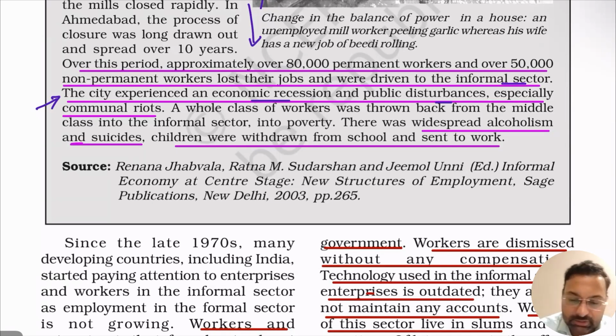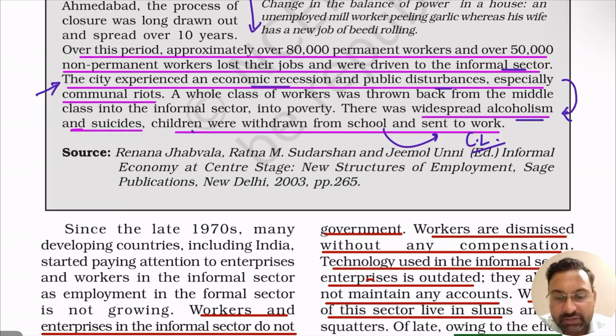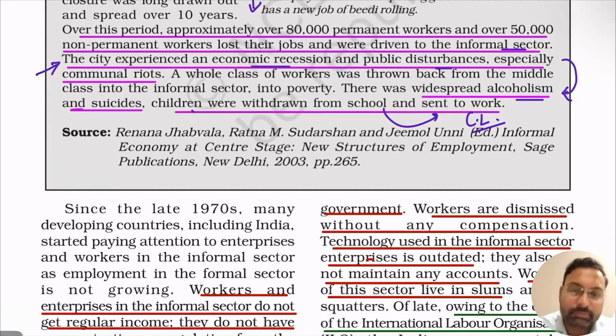In the 1980s. So from the societal angle, we can also see that if people don't have work, then they start to have alcoholism, suicides, children were withdrawn from the schools and sent to work. In that sense, child labor was being promoted after the people started to lose their work in Ahmedabad. So this is how informalization hurts the economy, right? It can waste the education or the future of the child also, right?